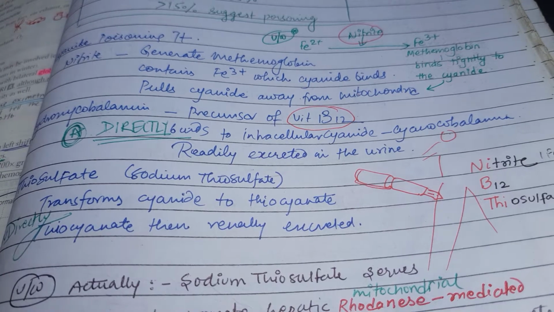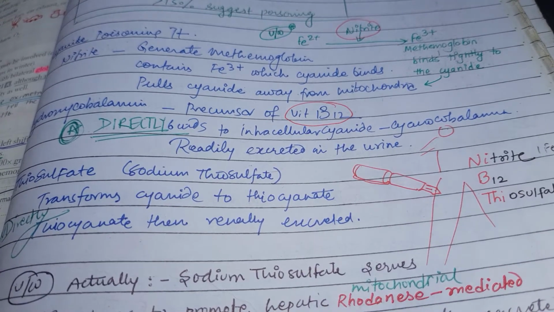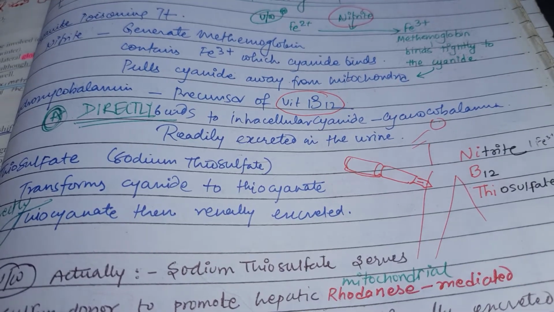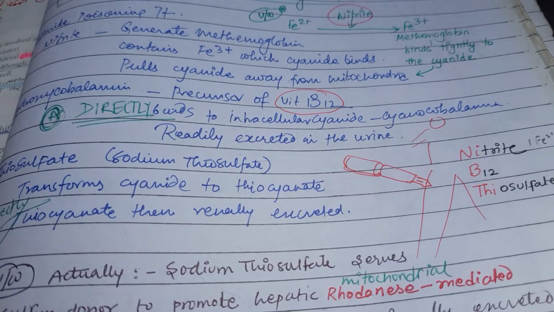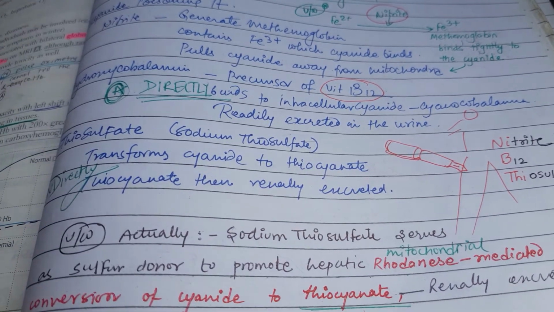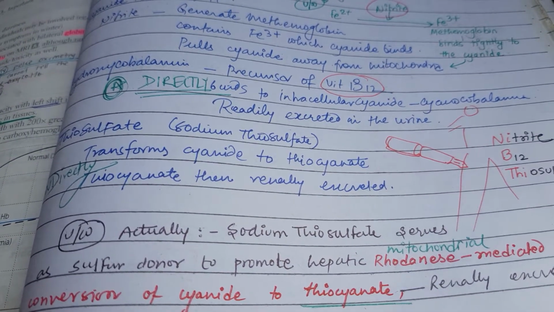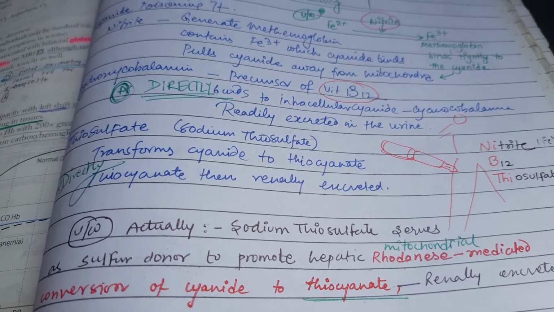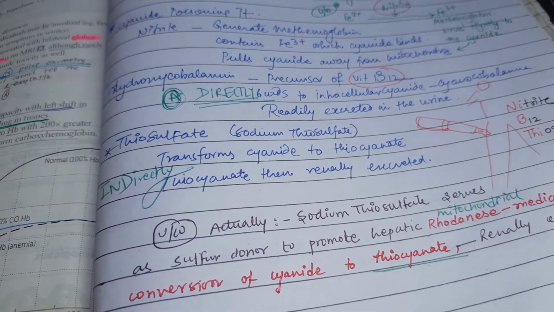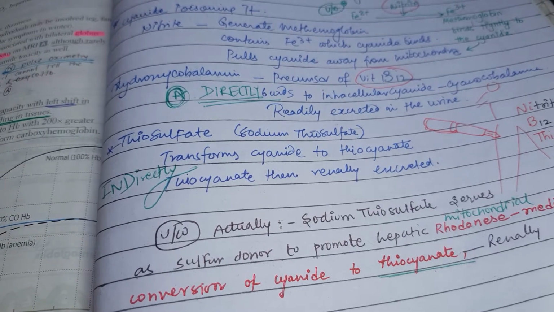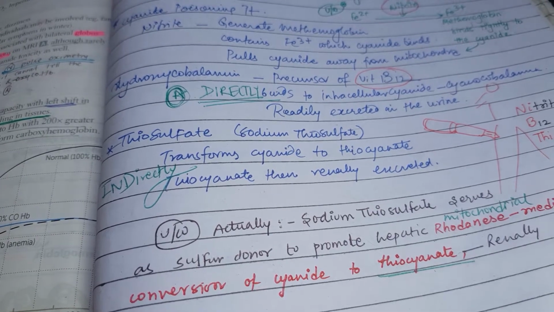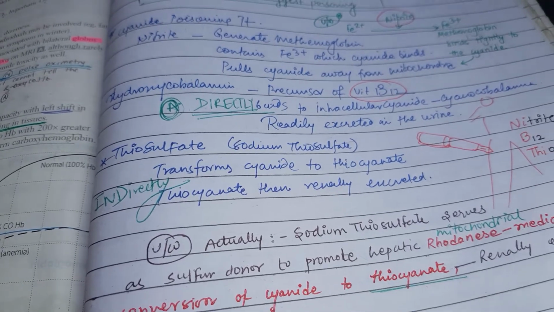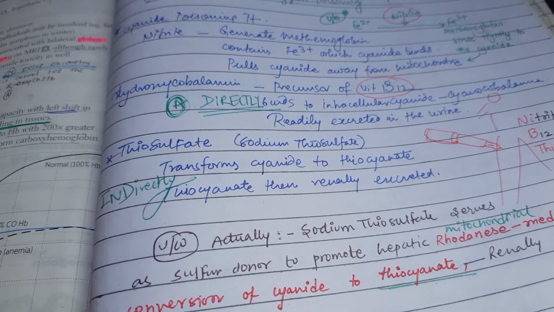Also, hydroxycobalamin, a precursor of vitamin B12, directly binds with intracellular cyanide, forming cyanocobalamin, which is readily excreted in the urine. Sodium thiosulfate transforms cyanide to thiocyanate indirectly, and then thiocyanate is excreted. So this is the indirect way, whereas it occurs directly with hydroxycobalamin.